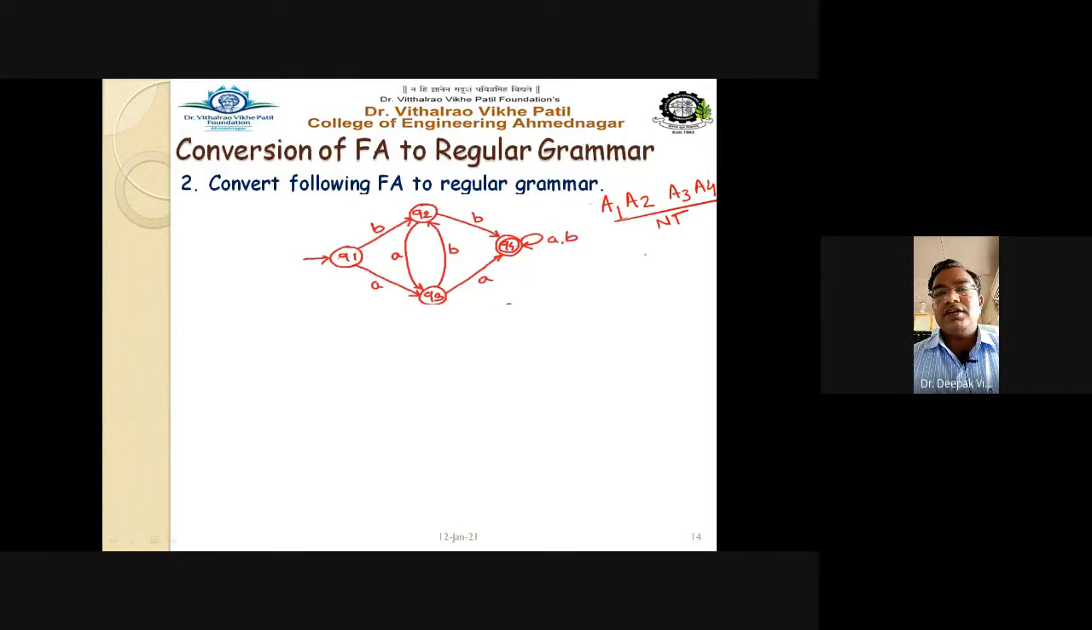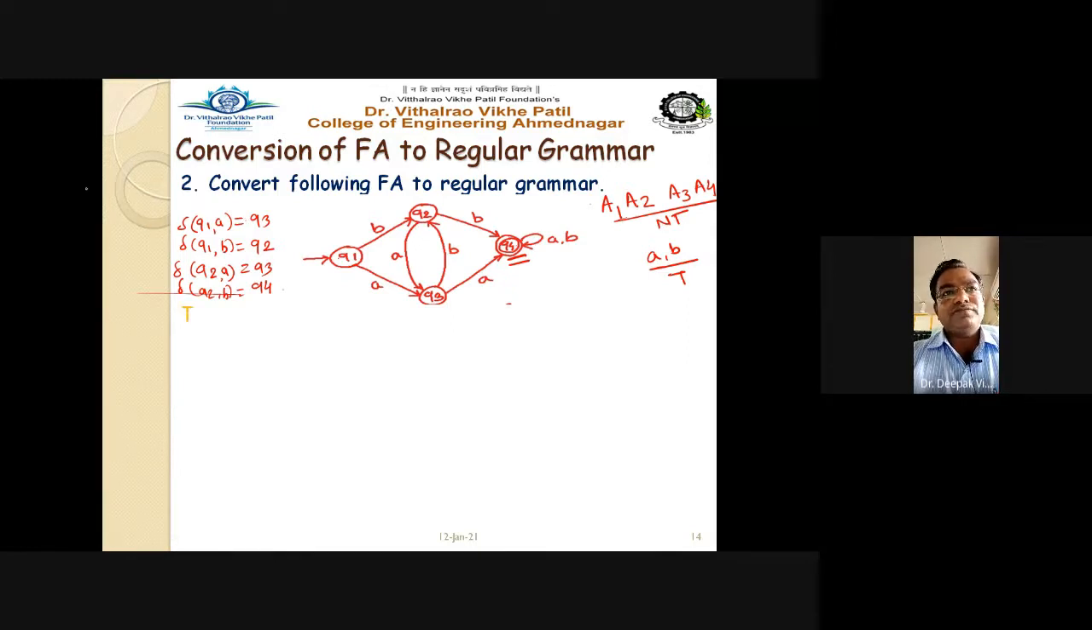Now the terminals, a and b, are already given in the automata. So I have to first identify the production rules. I can have delta Q1 on input a equals Q3, delta Q1 on input b goes to Q2. Now you know very well how to write down the delta function. Delta Q2 on a equals Q3, delta Q2 on b equals Q4, and Q4 is nothing but the final state. We have to add extra rules for the final state here.